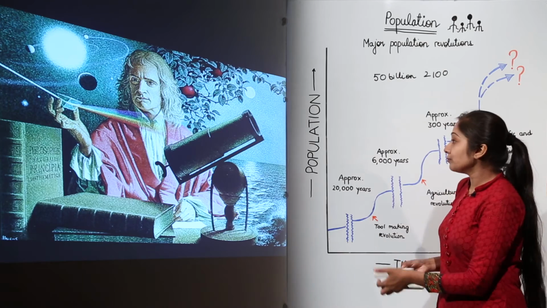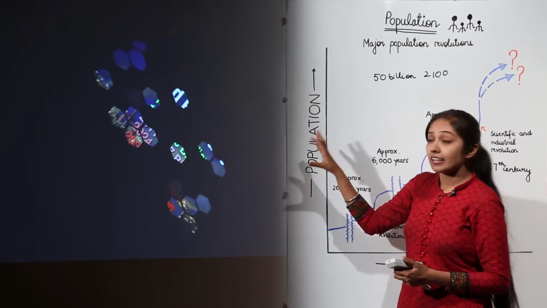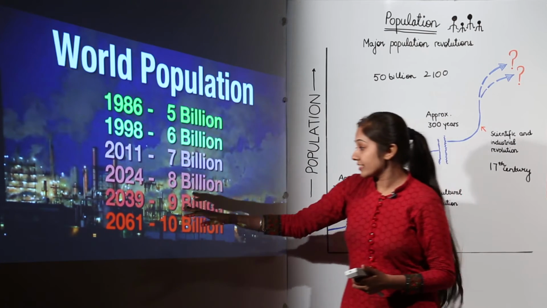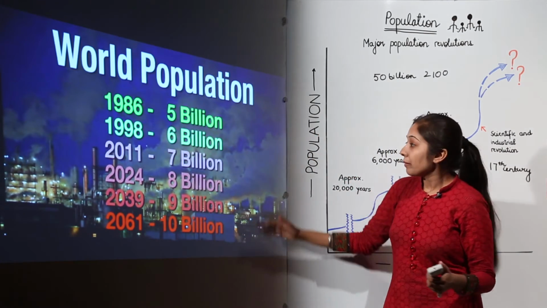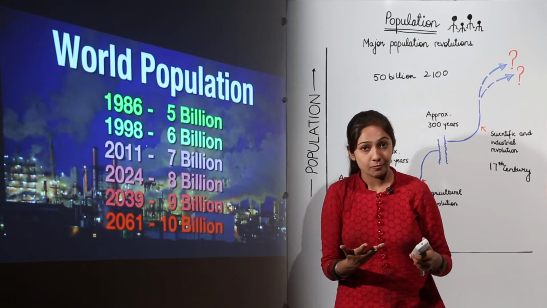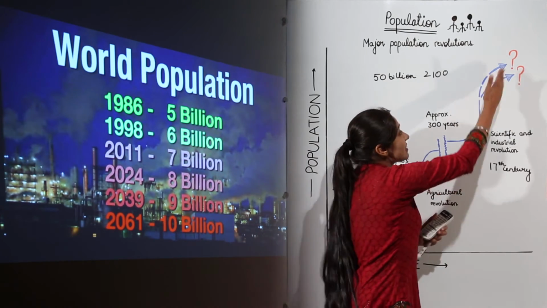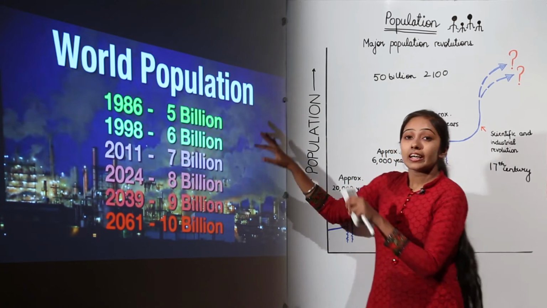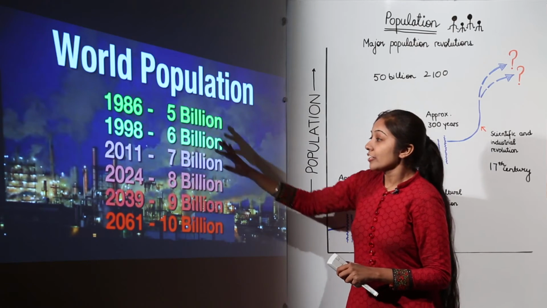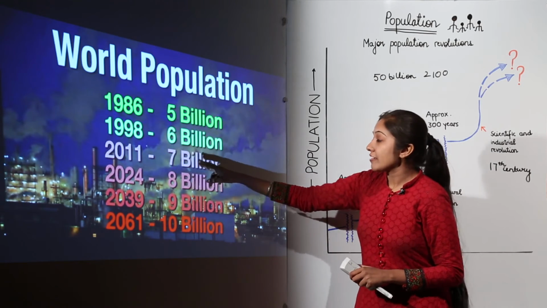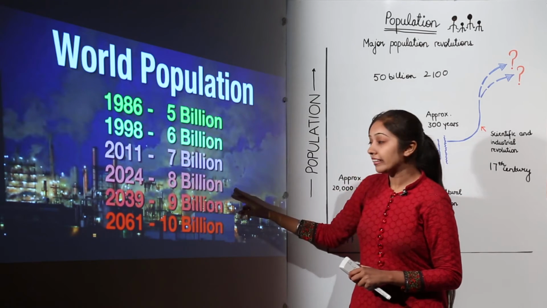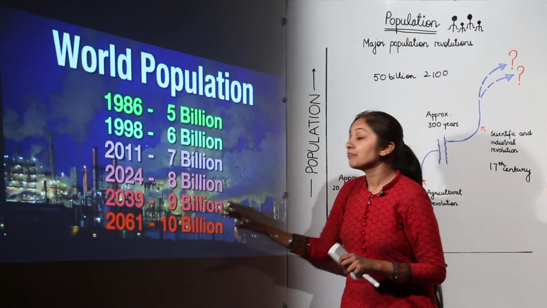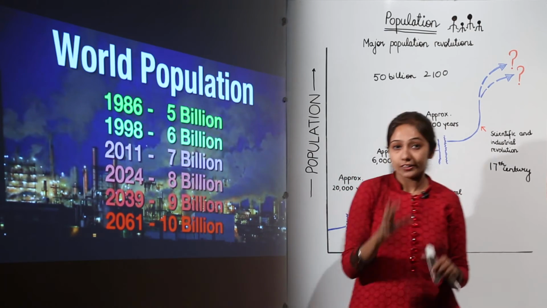As I told you when we were discussing this data earlier, we have seen that the trend will be like this. By 2061, we'll be having 10 billion people. But this is just a predicted trend. Whatever is going to happen is still a question mark. If this trend is there, we'll have an increase like this: 2011, 7 billion; 2024, 8 billion; 2039, 9 billion; and in 2061, 10 billion people will be inhabiting this earth.